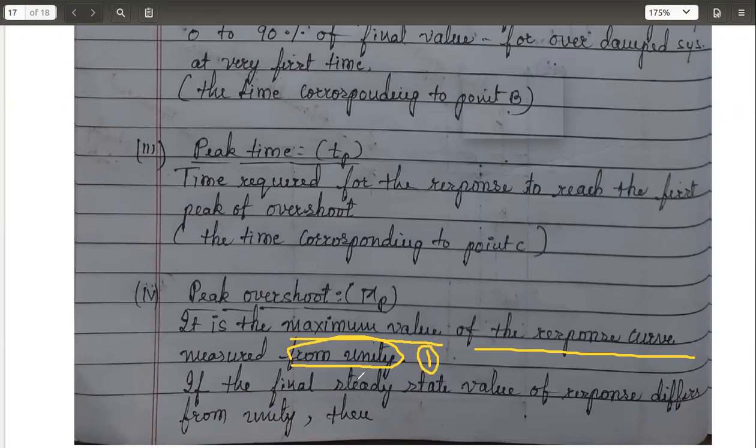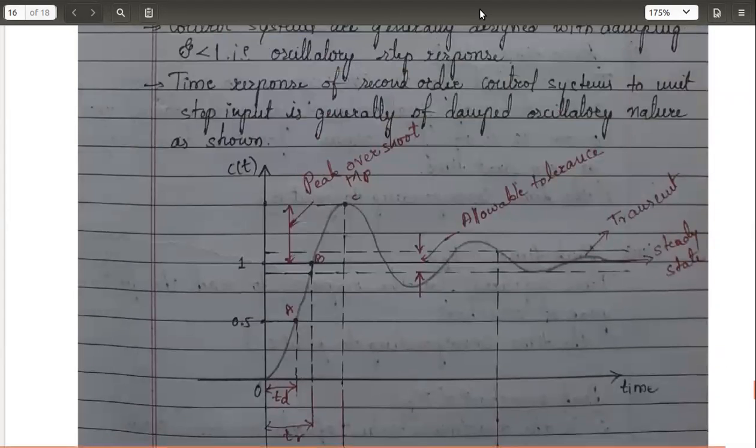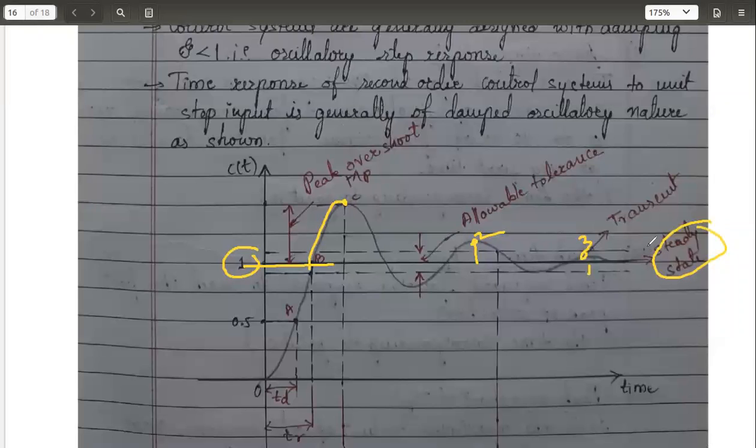Suppose you have some other input, say instead of unit step, if you apply a ramp signal or an impulse, then it need not be equal to 1. Under that condition also you should be able to calculate what is MP. At that time I cannot say that the measurement is, look into this figure. Here I am telling you the maximum value of the response, because here you will also get a peak, and here also, the second and third, but they are not maximum values. The maximum is the first overshoot only, and that too it should be measured from the unity, because the final value we attain in steady state is equal to 1.